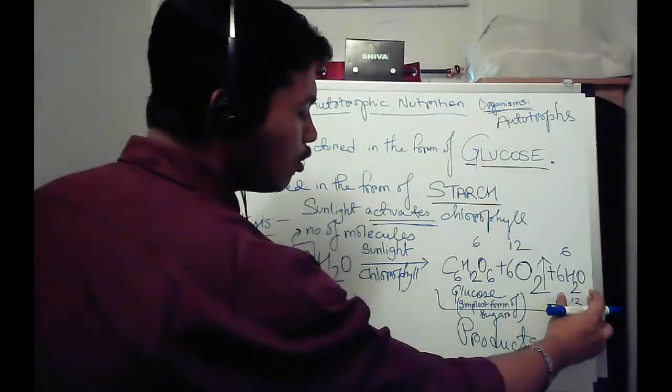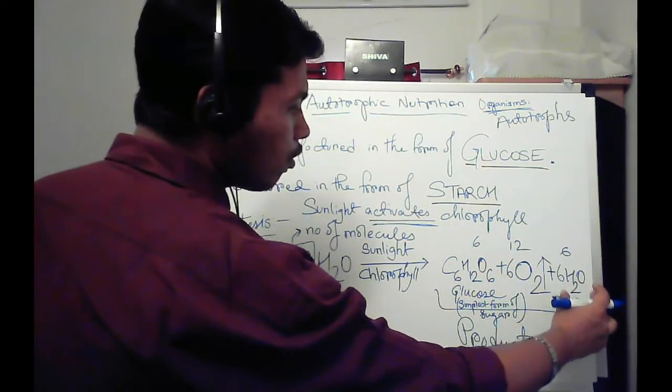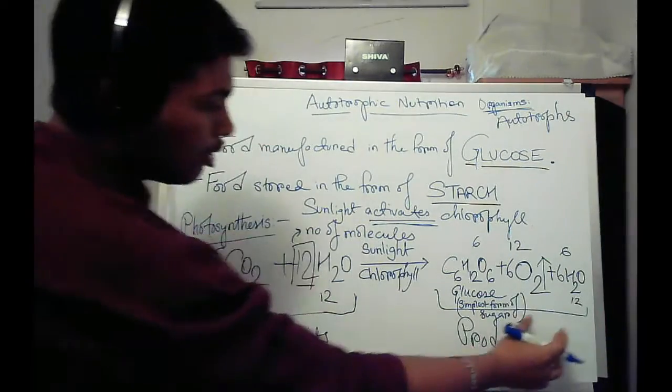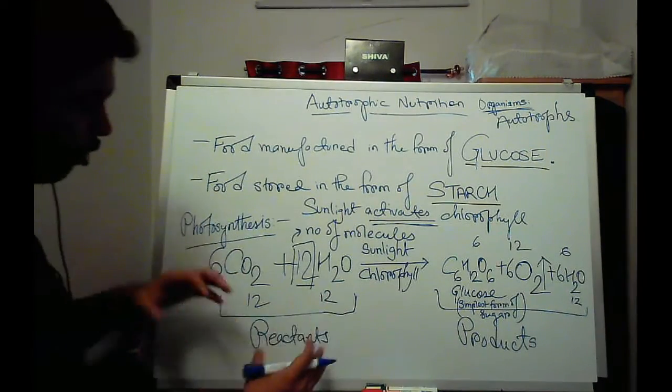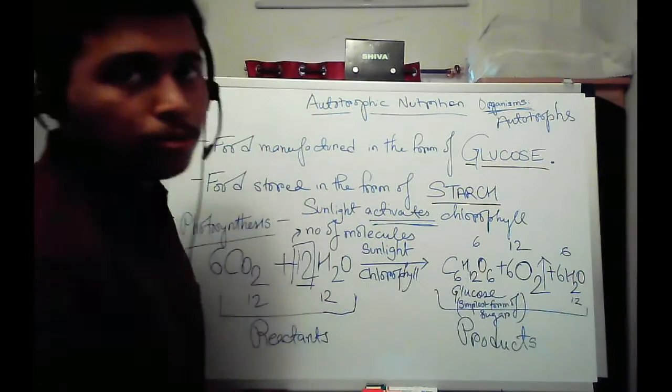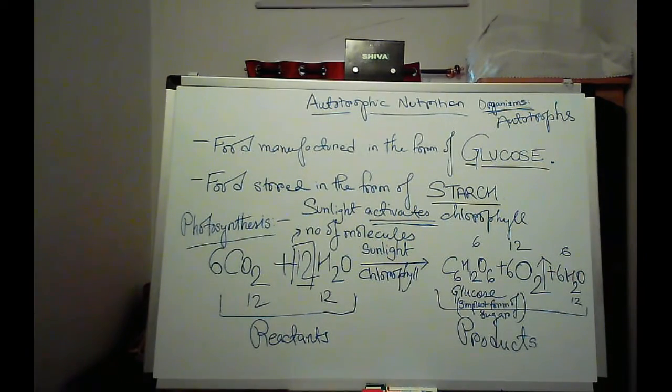So 6 molecules of water will come from one reaction. Another reaction will again make 6 water. It will form 12 water. It will take in carbon dioxide and will generate another glucose molecule. So that's photosynthesis for you.